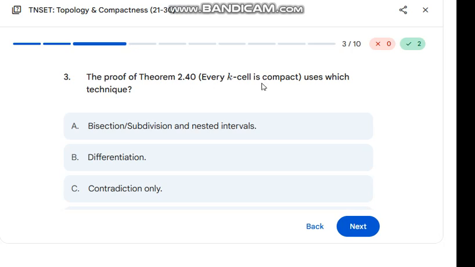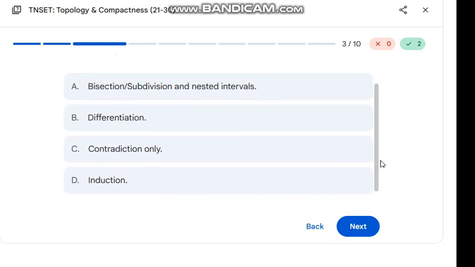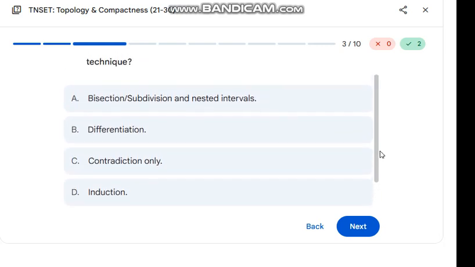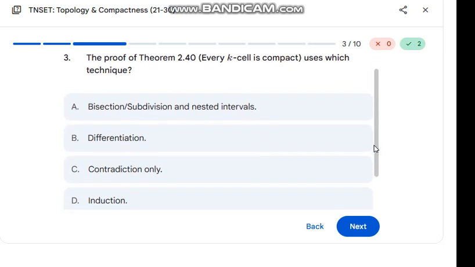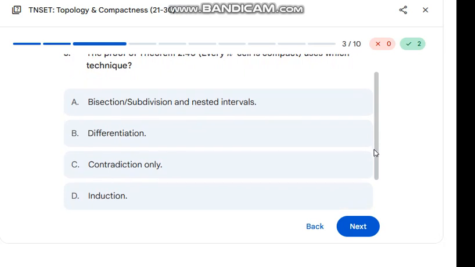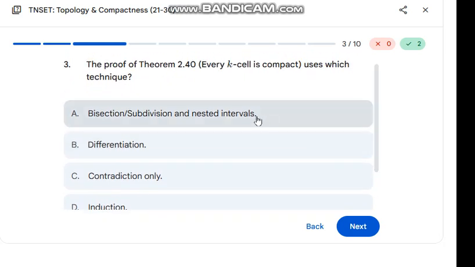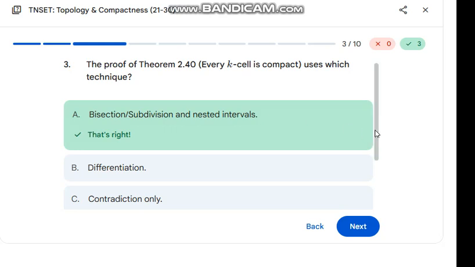Every k-cell is compact. Differentiation, contradiction only, induction property. Every k-cell is compact uses which technique? So I think option A is right.